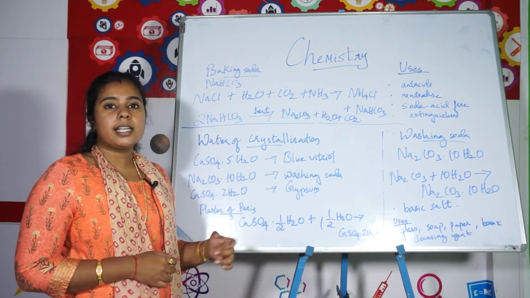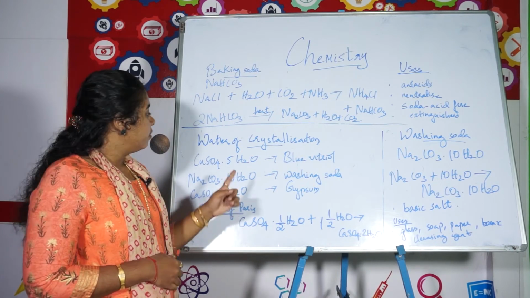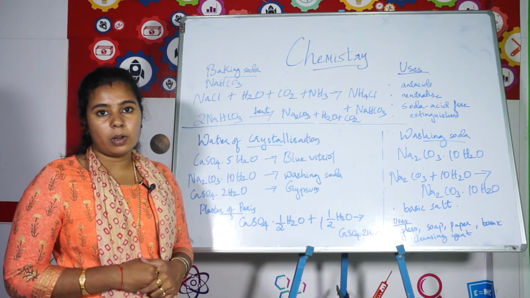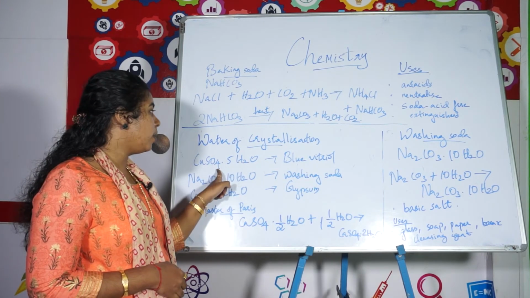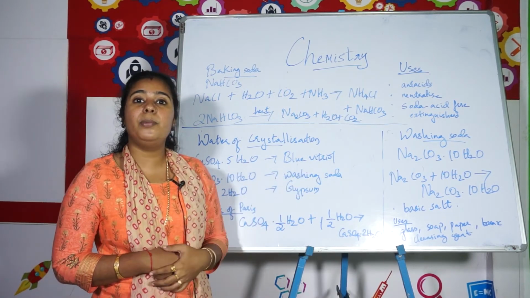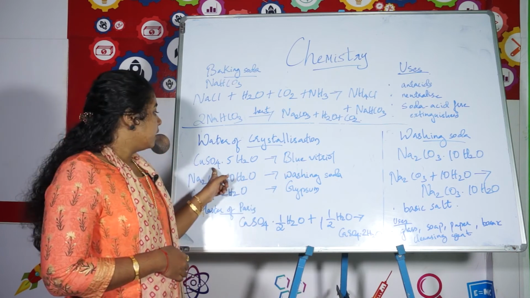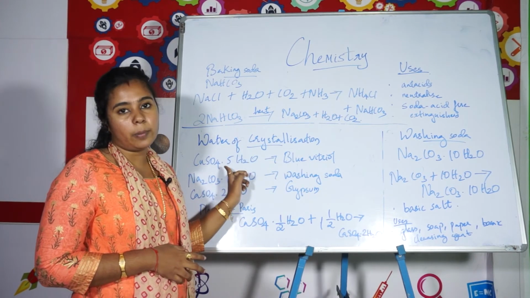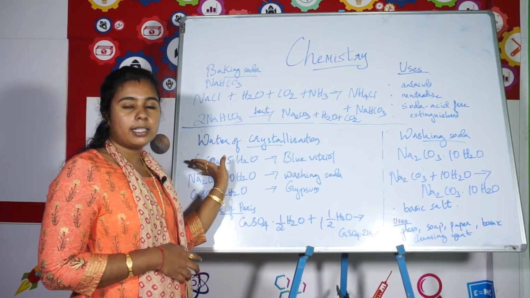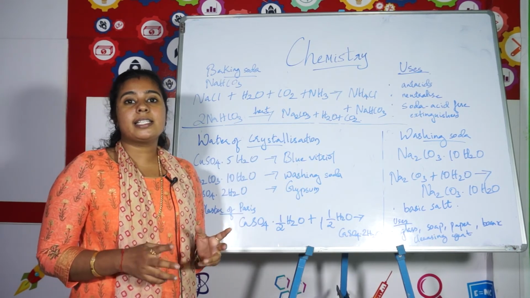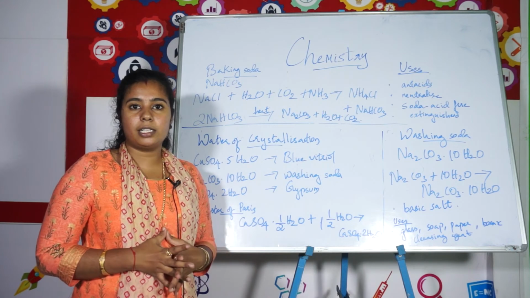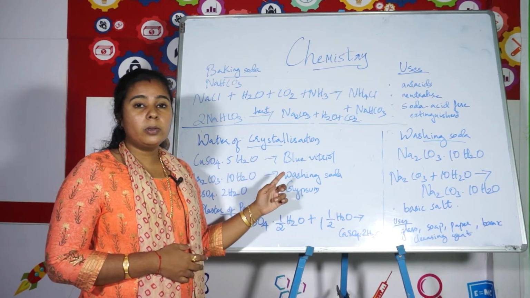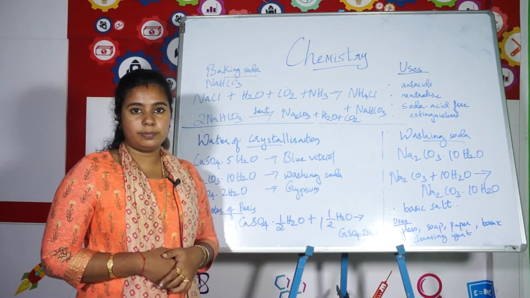And here I have discussed some important hydrated salts. First one is copper sulfate pentahydrate, CuSO4.5H2O. It is copper sulfate pentahydrate, which is commonly known as blue vitriol. Anhydrous copper sulfate is copper sulfate without the water content, that is without 5H2O, simply CuSO4. It is white in color. When it starts to absorb water molecules, what happens? It turns blue in color, and hence it is known as blue vitriol.